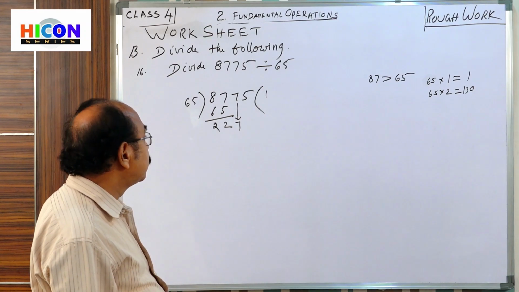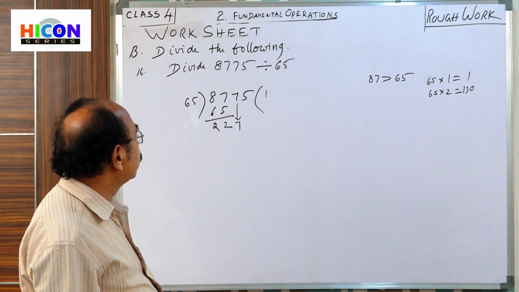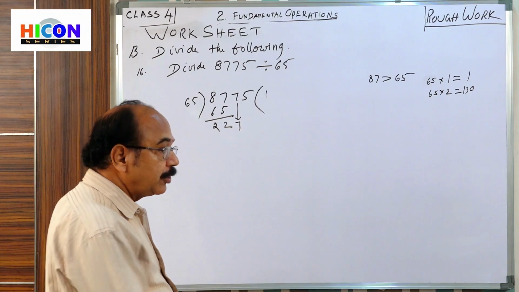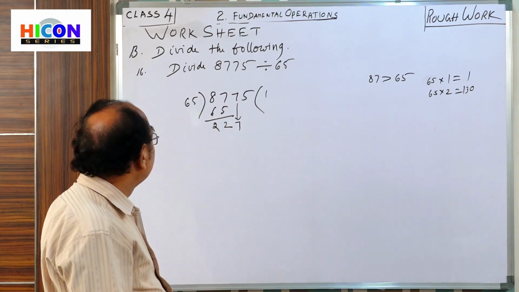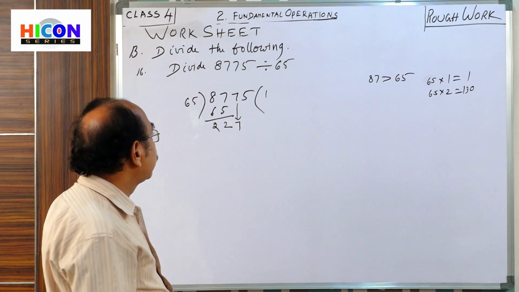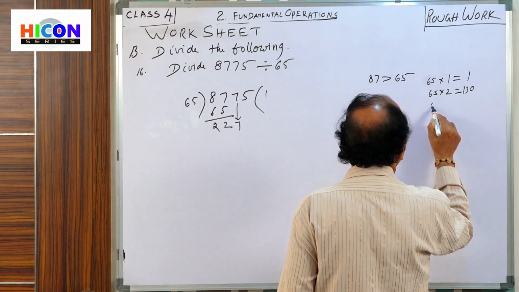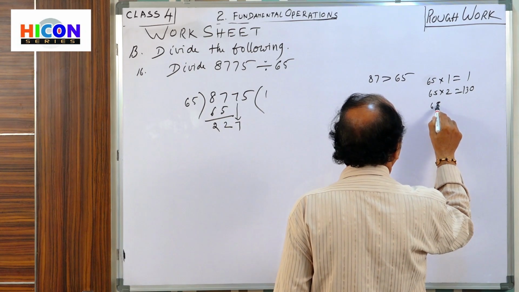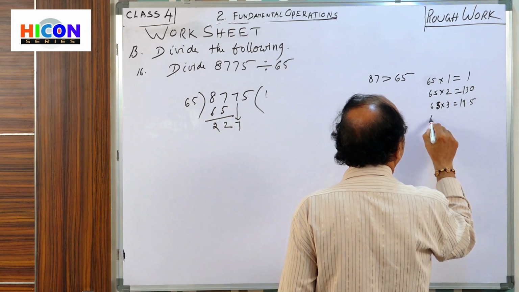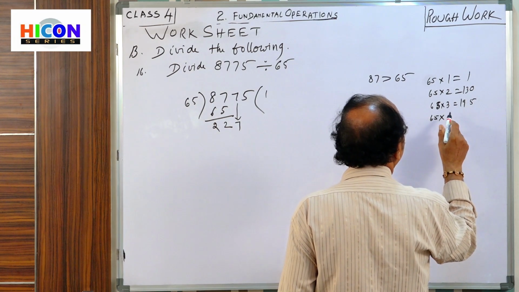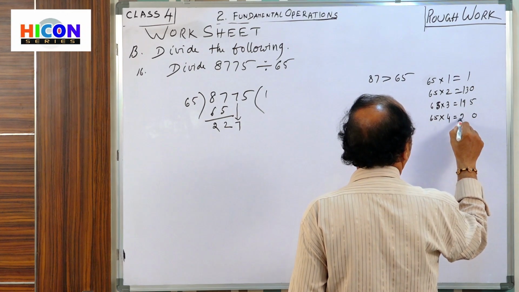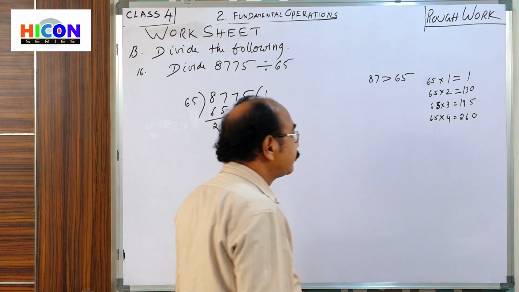Now in this, 65 goes how many times? You continue the multiplication table with 65, then you can say how many times it can go. 65 times 3 is how much? You see, 195. 65 times 4, you see, 260.